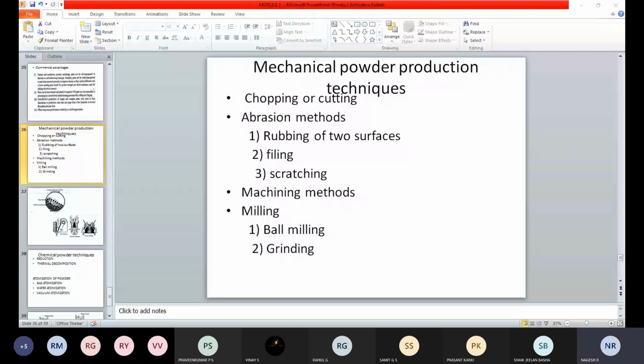So these are the three different methods used to produce powder. First one is cutting, second one is the abrasion method. In the abrasion method we have three types: rubbing of one material over another, second is filing, and third is scratching.